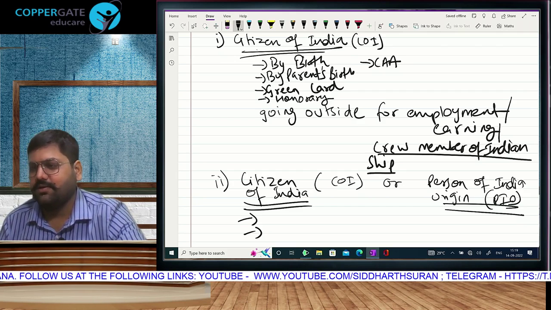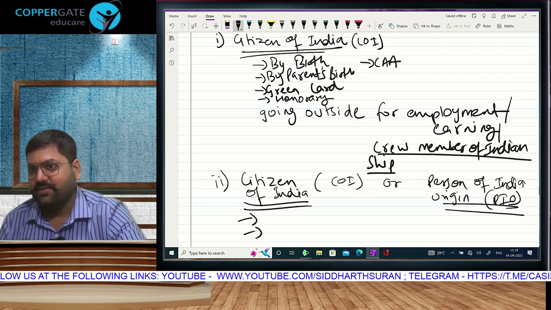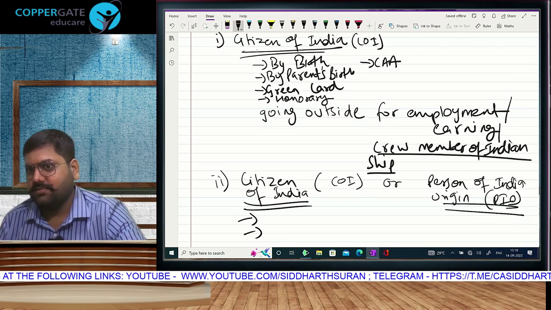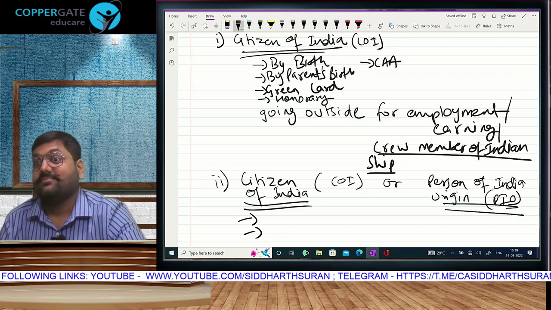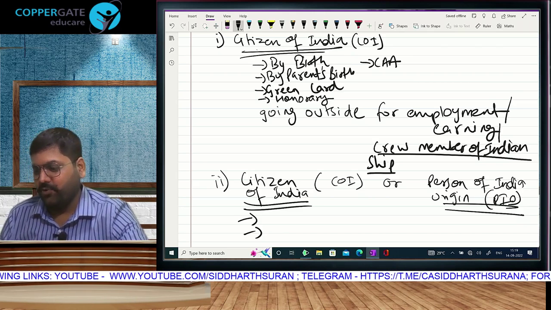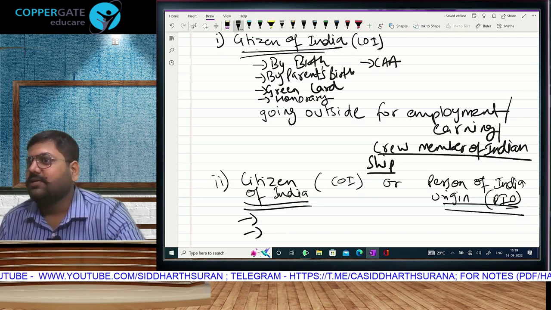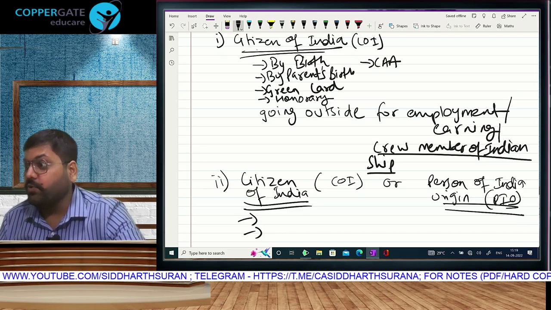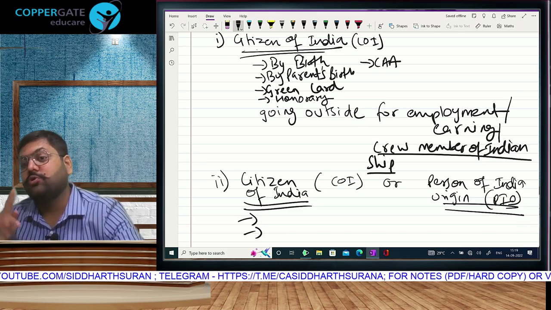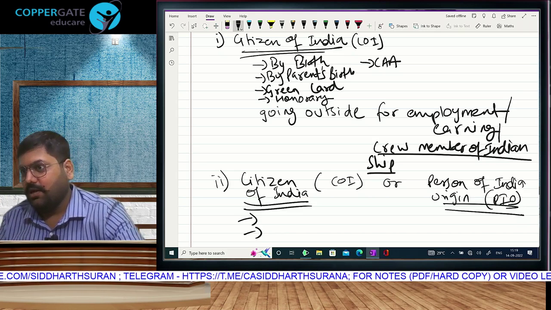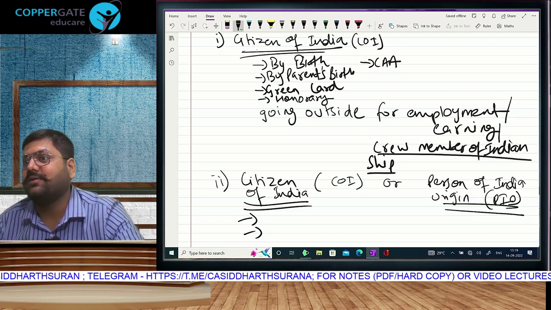On the contrary, that is NRC. NRC is, if you don't have documentation, Bangladeshis for example, you will be removed. CAA says, if you are a Hindu, Jain, Sikh, Buddhist in any of the neighboring Islamic countries.